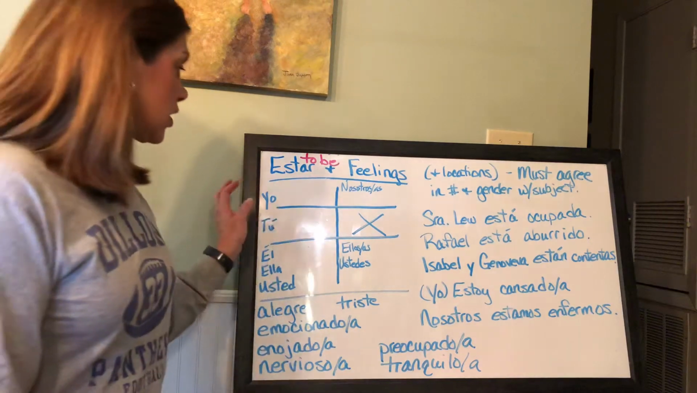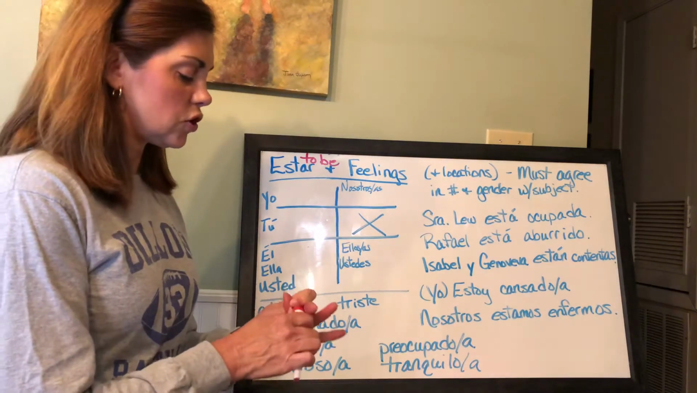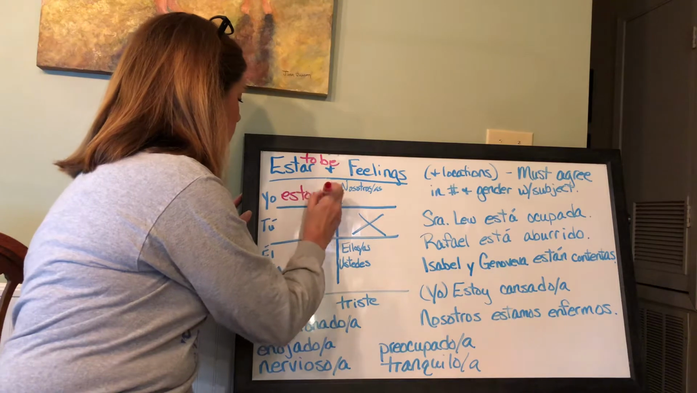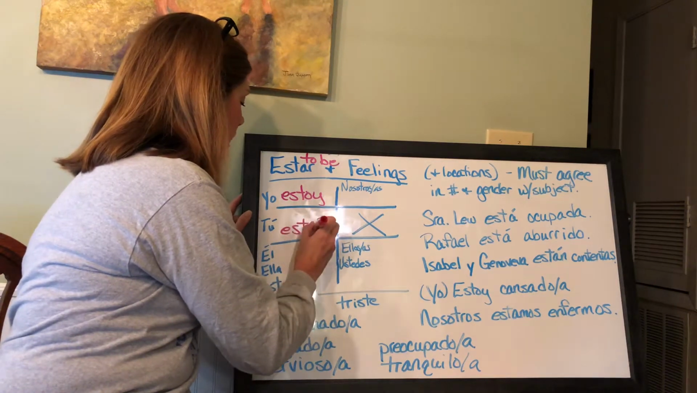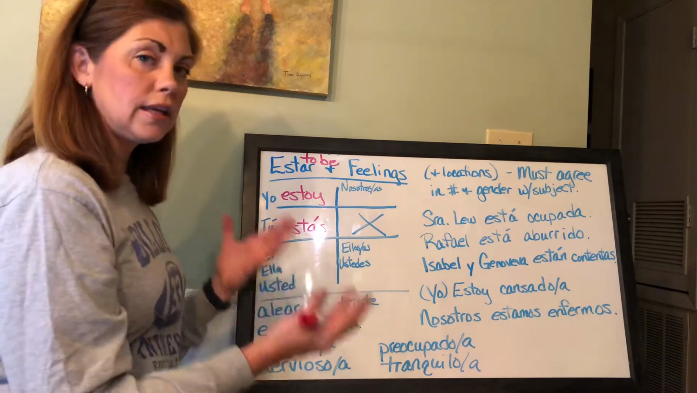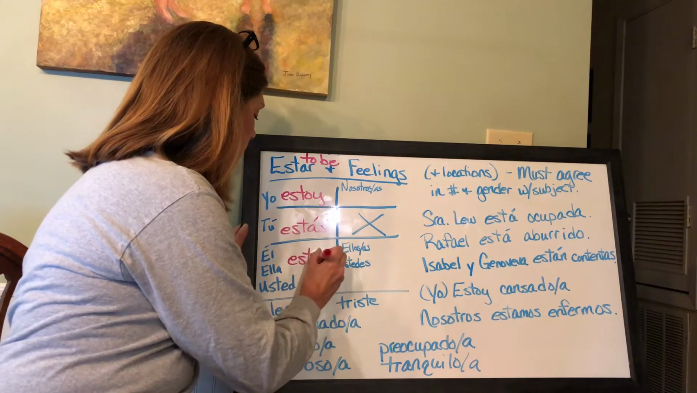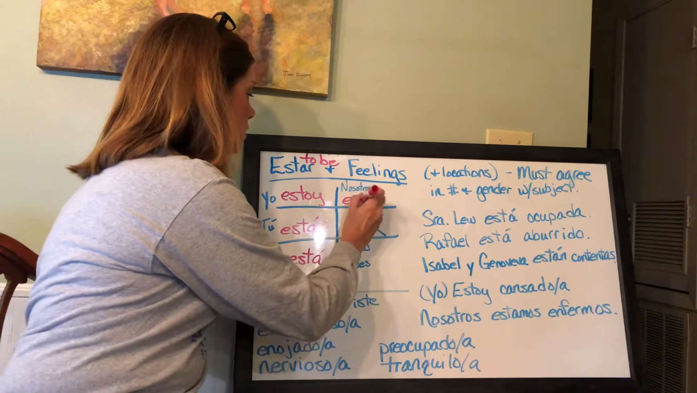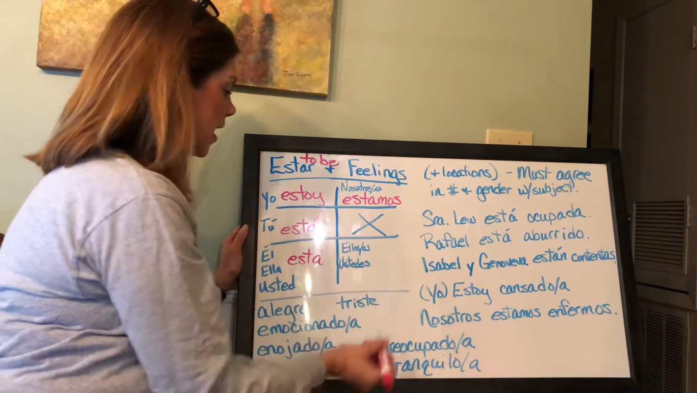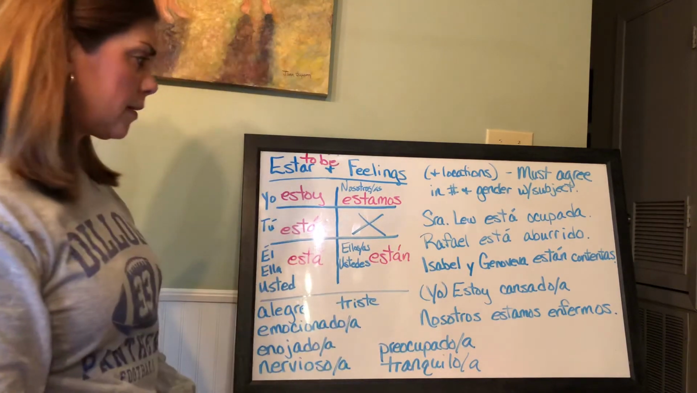So just to get started, we're going to go over how to conjugate estar. You have already learned this. This is just a review. So it's yo, estoy, tú, estás. Don't forget the accent on the A. Él, ella, usted, or any third person, singular person. Está. Nosotros. Estamos. And ellos, ellas, ustedes, están, with the accent on the A.